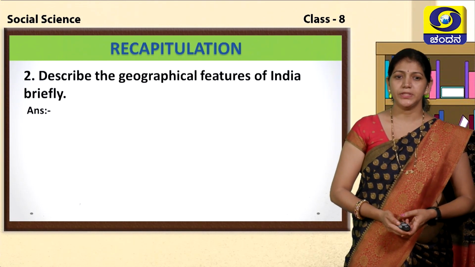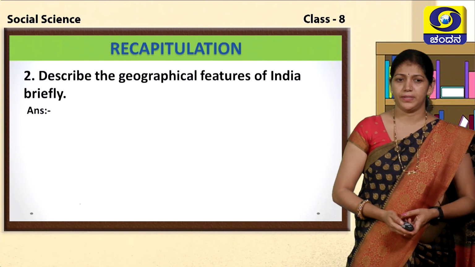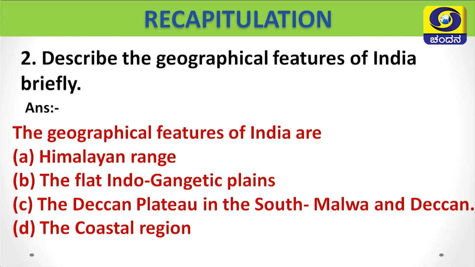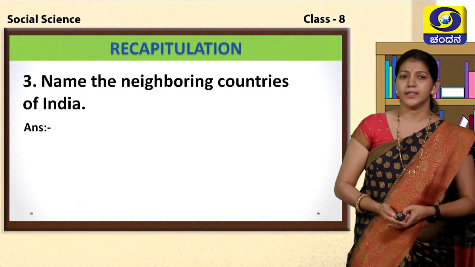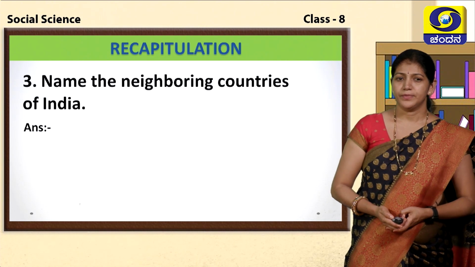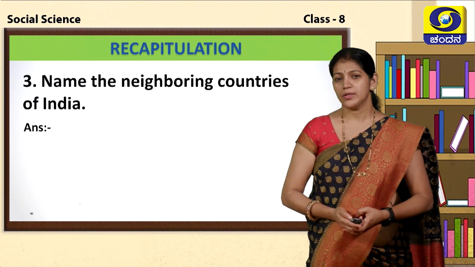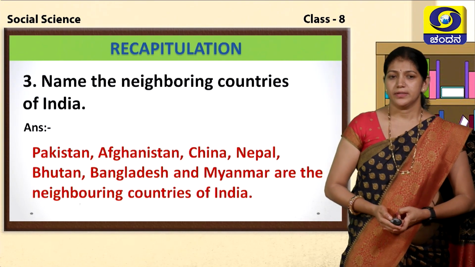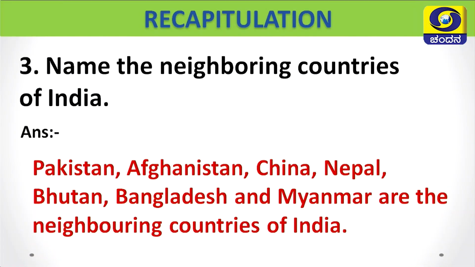Second question: describe the geographical features of India briefly. First one is the Himalaya range, second one is the flat Indo-Gangetic plains, third one is the Malwa and Deccan plateaus in the south, and fourth one is the coastal region. Next question: name the neighboring countries of India. Correct answer: Pakistan, Afghanistan, China, Nepal, Bhutan, Bangladesh and Myanmar are the neighboring countries of India.